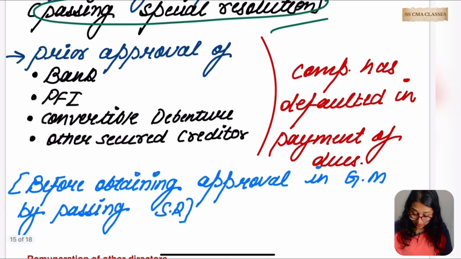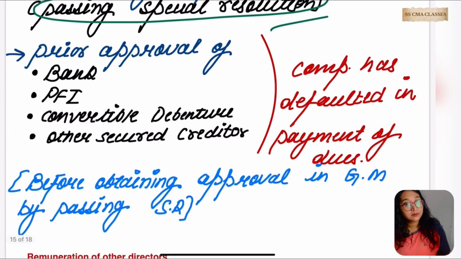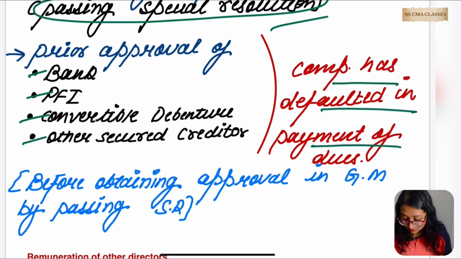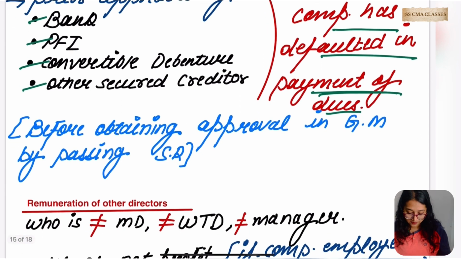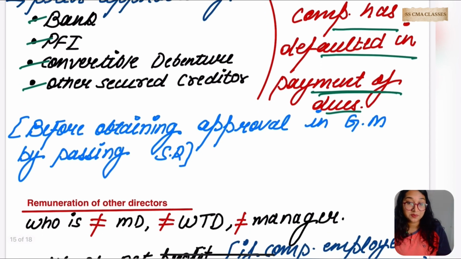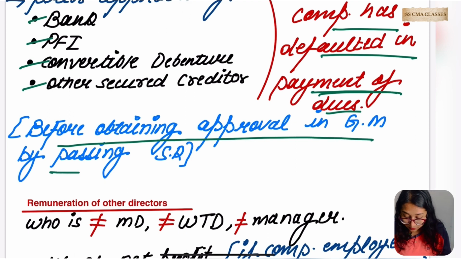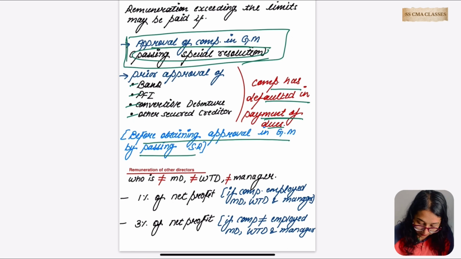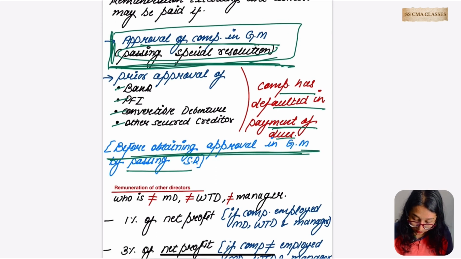Prior approval of the bank, PFI, non-convertible debenture holders or the secured creditor is to be taken, when the company has defaulted in making payment of dues to these people, before obtaining approval in the general meeting. Meaning, before taking approval of members in general meeting, the company has to go to whom first?